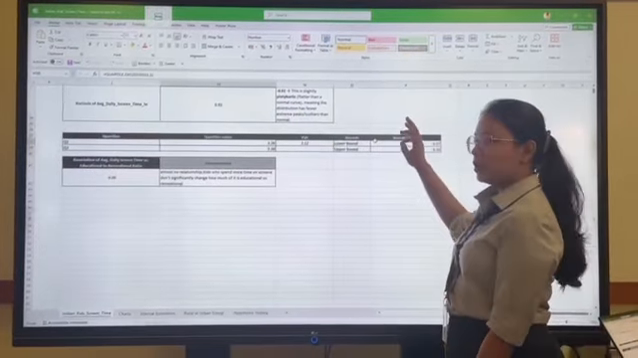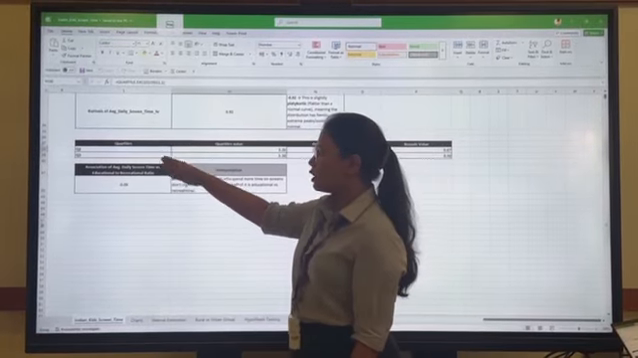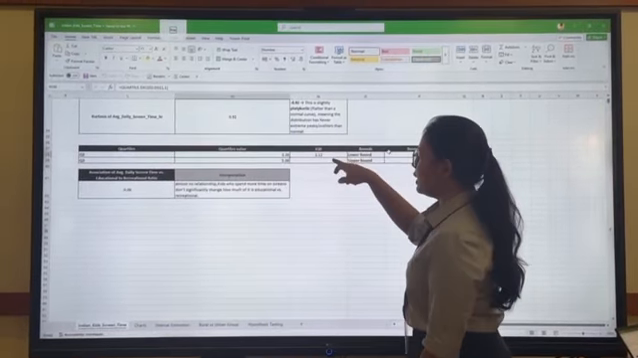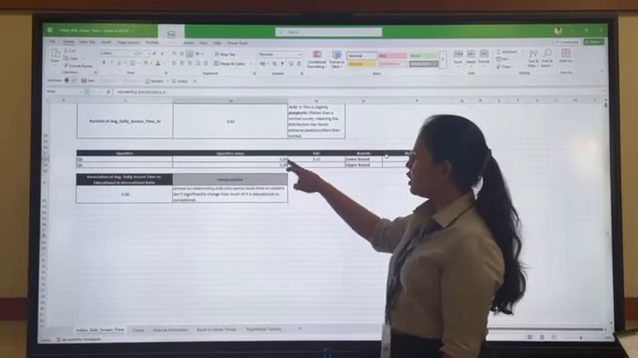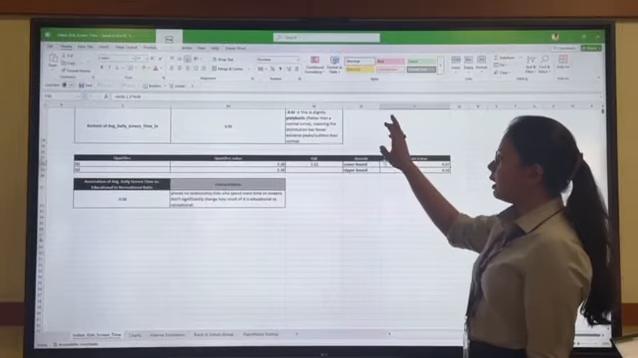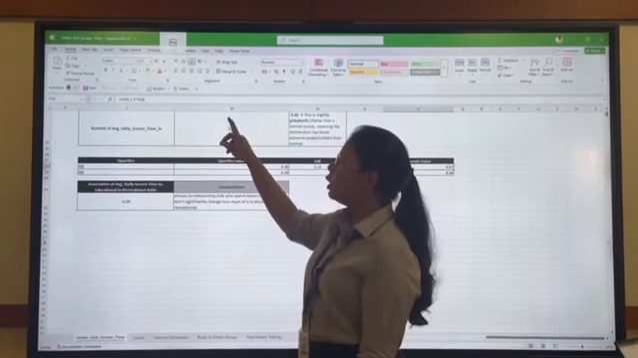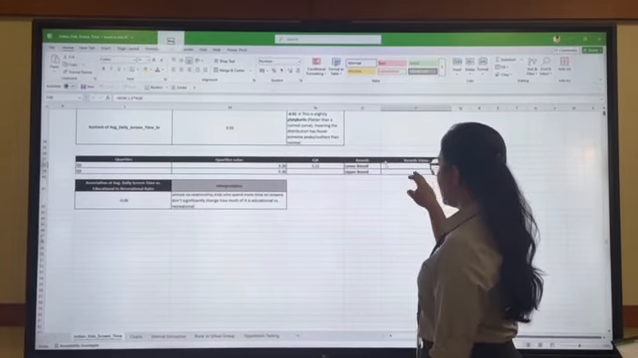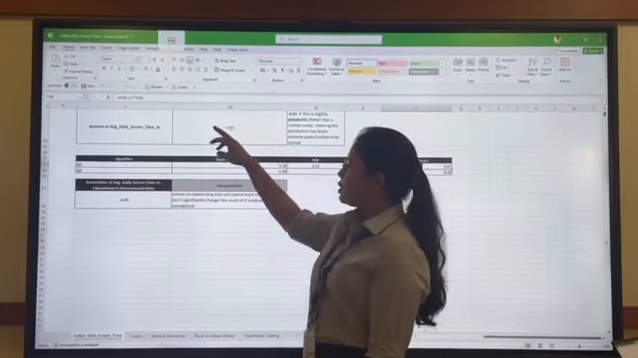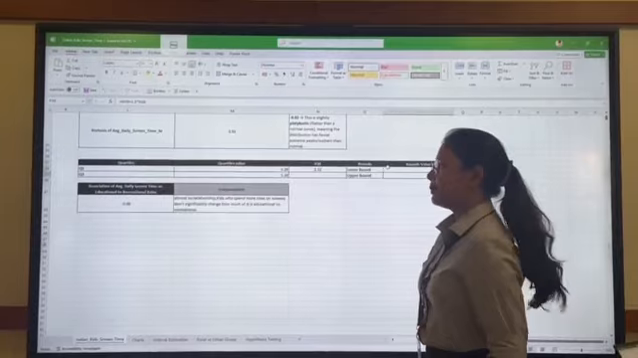So here we are calculating the lower bound and upper bound values. Here we have put the Q1 and Q3 values, and we are calculating the IQR, which is Q3 minus Q1. For the lower bound we are using the formula Q1 minus 1.5 times IQR, and for the upper bound value we are using Q3 plus 1.5 times IQR.